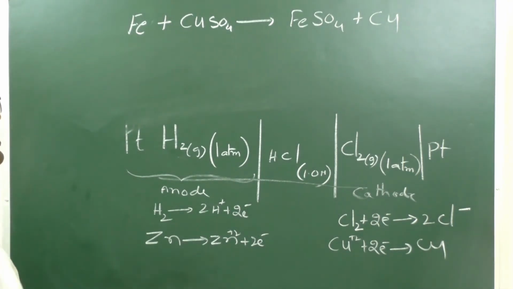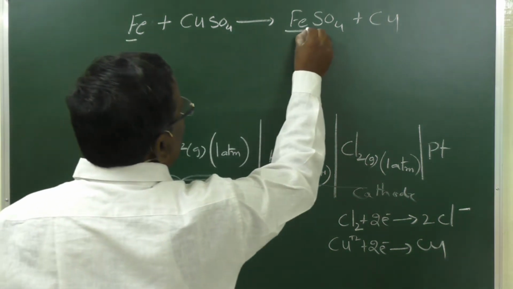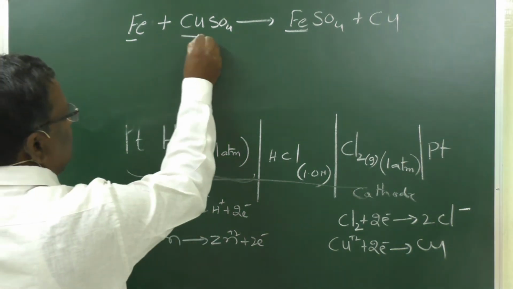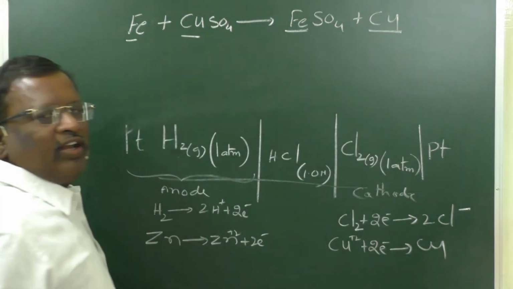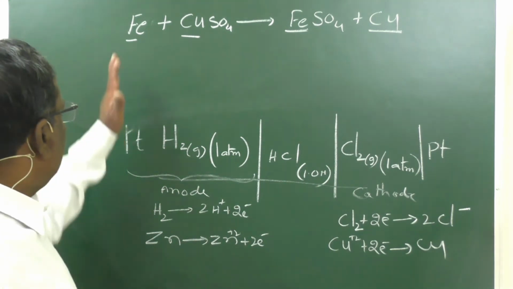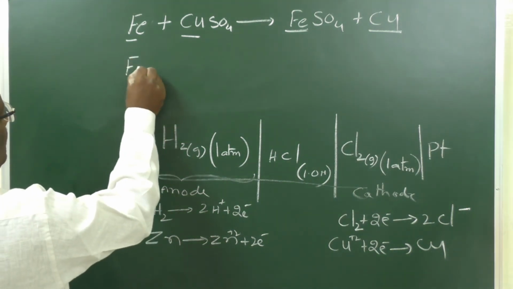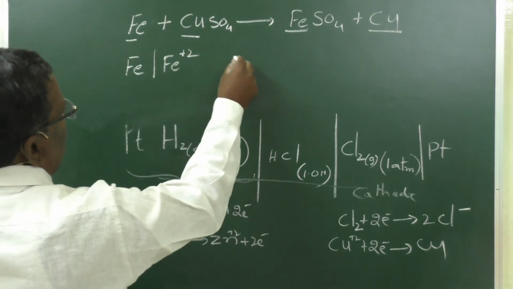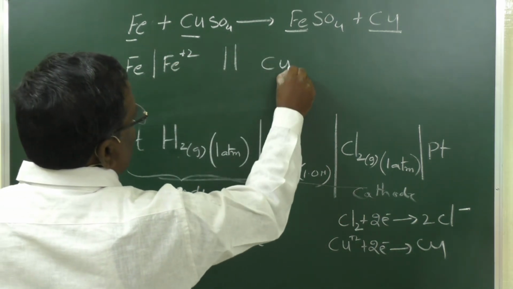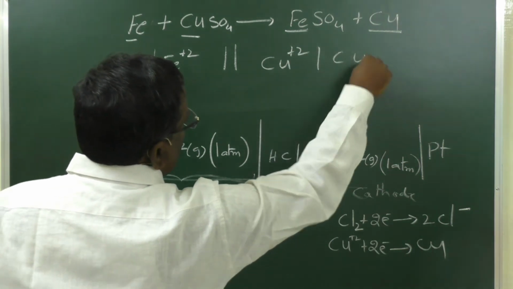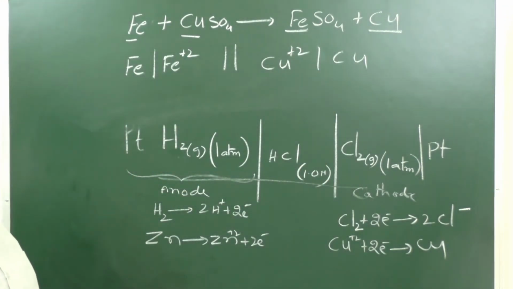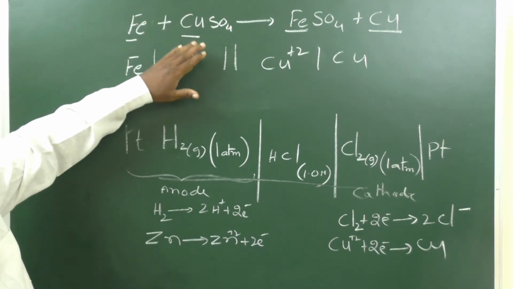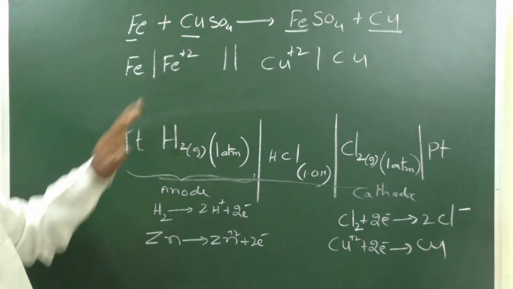In such cases, Fe is converted to Fe plus 2, so it will act as the anode. Cu plus 2 is converted to Cu, so it will act as the cathode. So we have to represent it like this: Fe, Fe plus 2, salt bridge, Cu plus 2, Cu. Simple. If they give us a chemical reaction, we have to construct the galvanic cell.